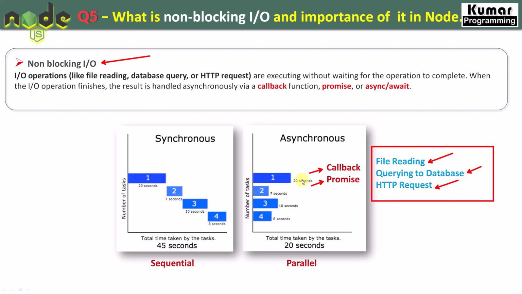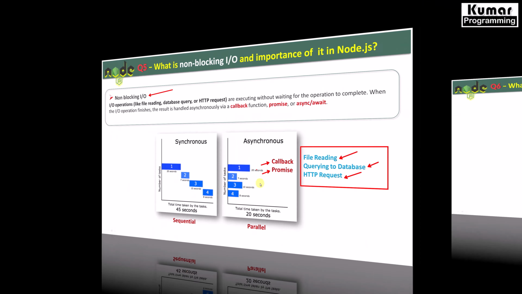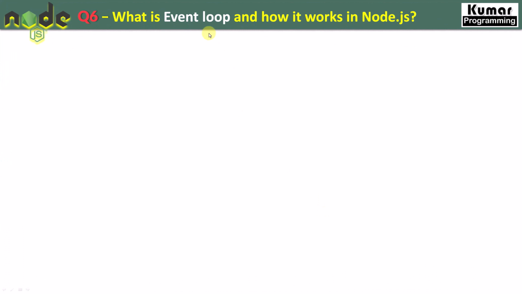Now let's move to the next question, which is very important, and that is the heart of Node.js, that is the event loop. So our next question is what is event loop and how does it work in Node.js? I would say this is the heart of Node.js, and this question is certainly going to be asked by the interviewer somehow. Your interview is not complete without this question for sure. So now let's understand what the event loop is and how it works.